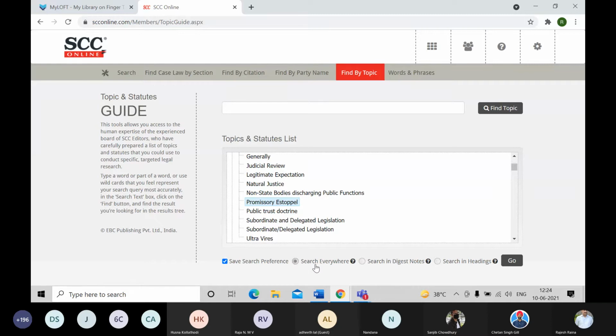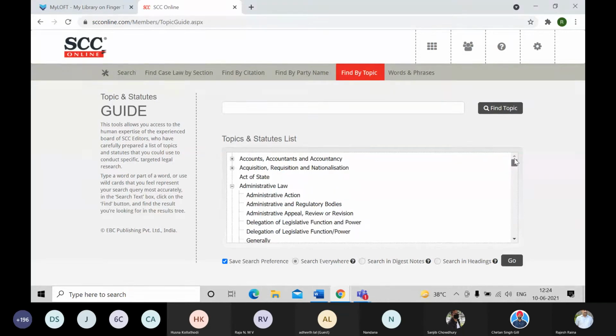And if I want that every time I use the find by topic, it should by default search everywhere, I can check this save search preference box, which by default is not selected. So you can use that to save these selections permanently. Now that is one way of searching in this find by topic.